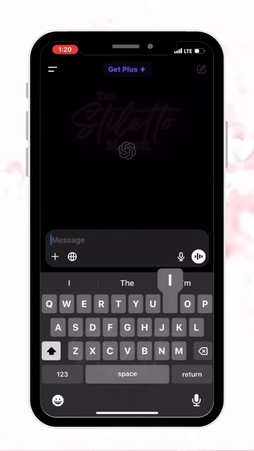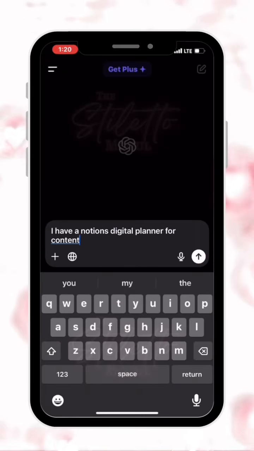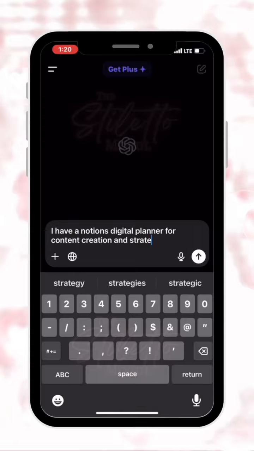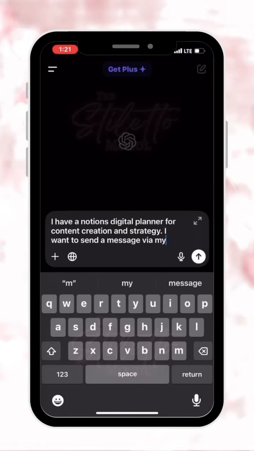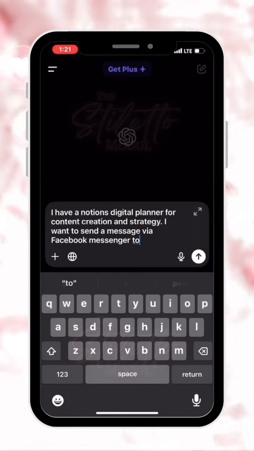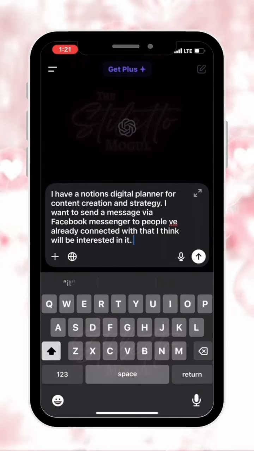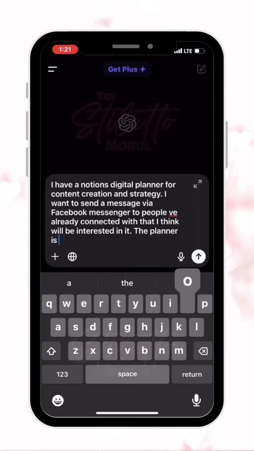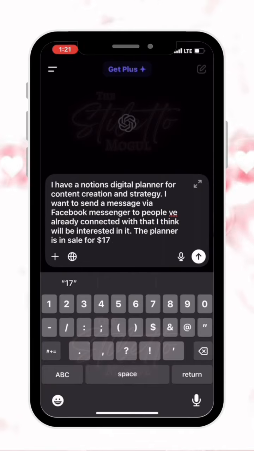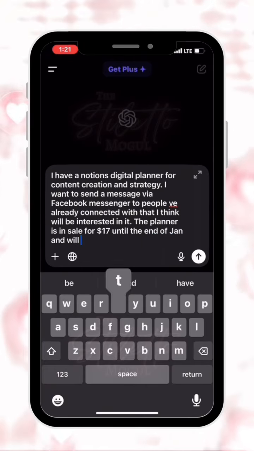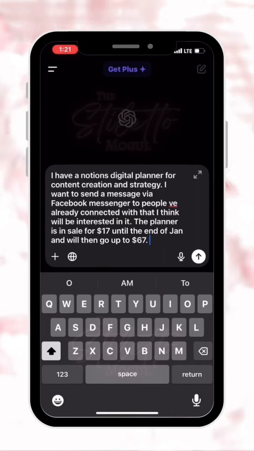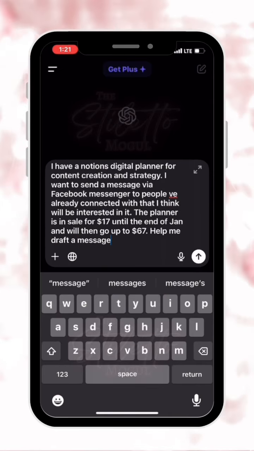This is how I use ChatGPT to draft me a message to use in my Facebook message to sell my Notions planner. I told it what it was that I was trying to sell and that I needed it to create me a message that sounded like I was talking to my best friends in my Facebook messages. I made sure to hit all the details like how much it was, the fact that it was on sale and that the price was going to be up, and that I wanted to make sure I was talking to people that I had already connected with so it didn't feel like we were strangers.